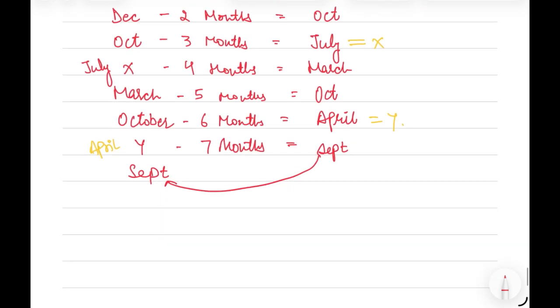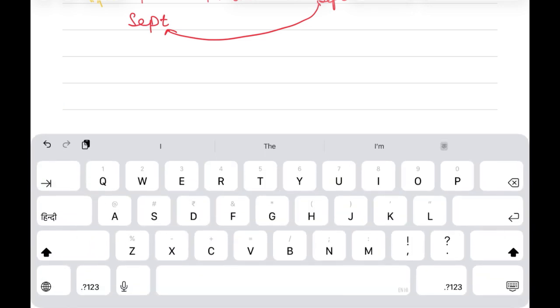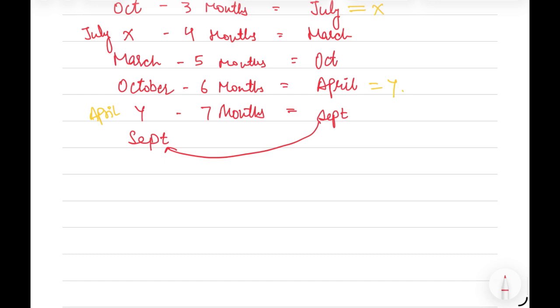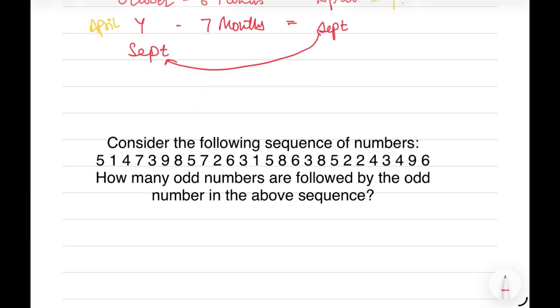In UPSC 2020, we have a question where a sequence is given and we have to find out how many odd numbers are being followed by an odd number in the given sequence. So we have to find all the odd numbers, and each odd number must be followed by another odd number. If it is followed by an even number, then it will not be counted. So the question is, consider the following sequence.